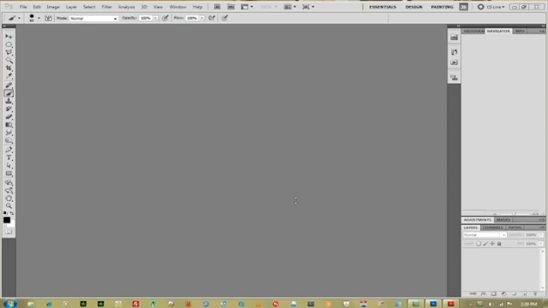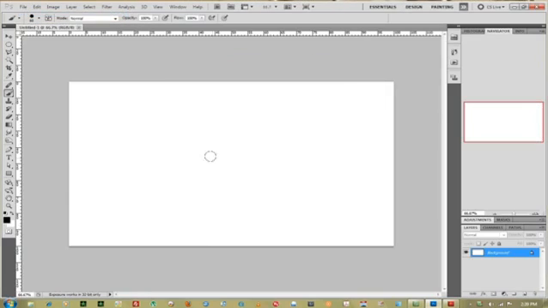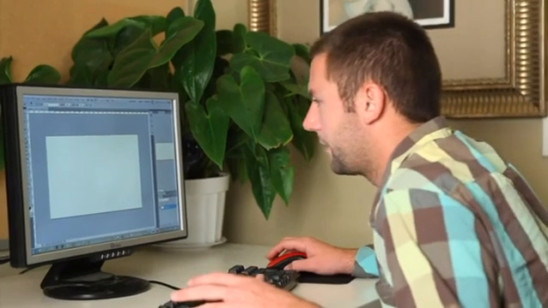Today I'm going to teach you how to draw mountains inside of Photoshop. First thing you want to do is go up to File and open up a new document. You can make it whatever size you want. I'm at 1280 by 720.